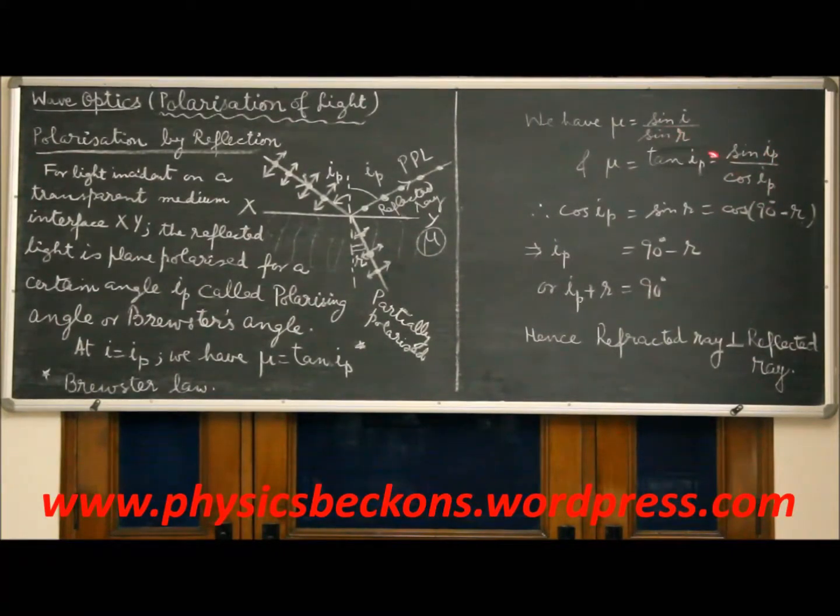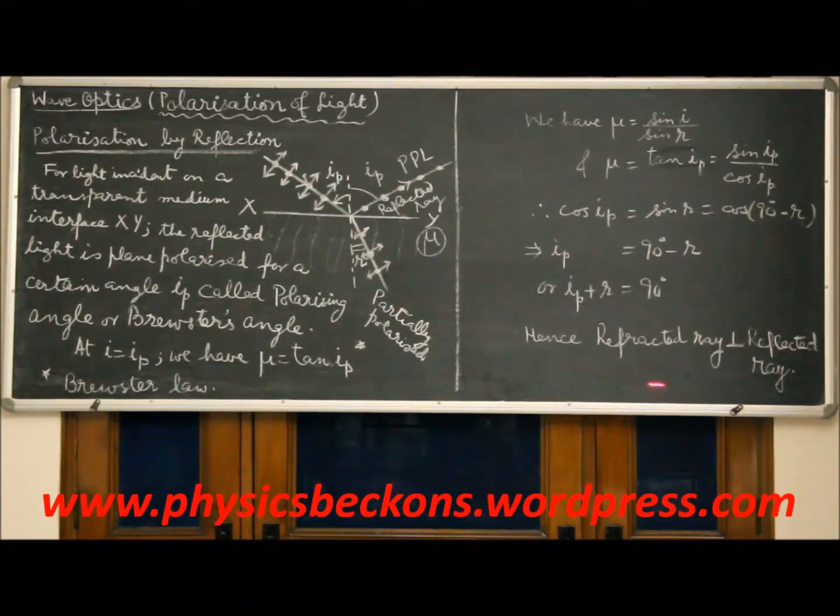If you compare these two equations, you get cos IP equal to sin R equal to cosine of 90 minus R, which implies IP equal to 90 minus R, or the sum of the angles IP and R is 90 degree. That is, IP and R are complementary angles, which gives you the reflected ray perpendicular to the refracted ray.